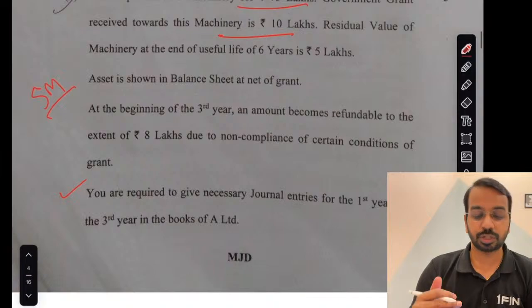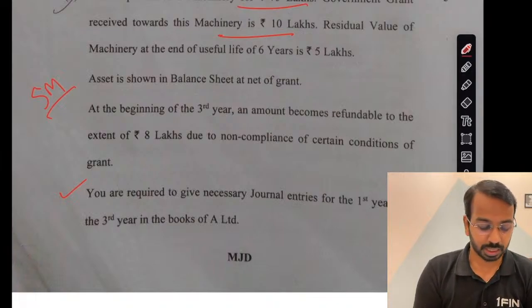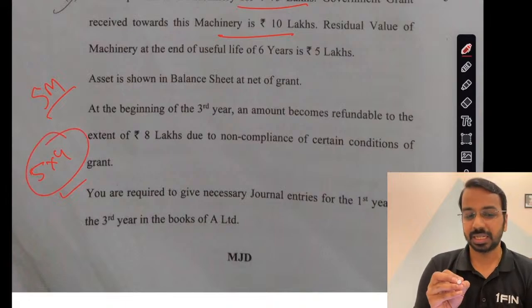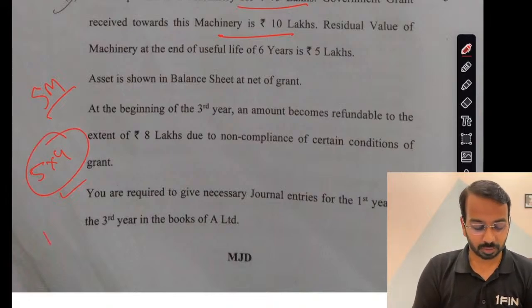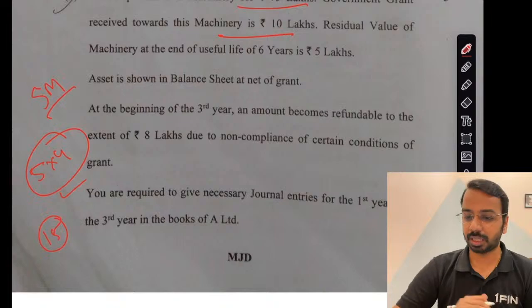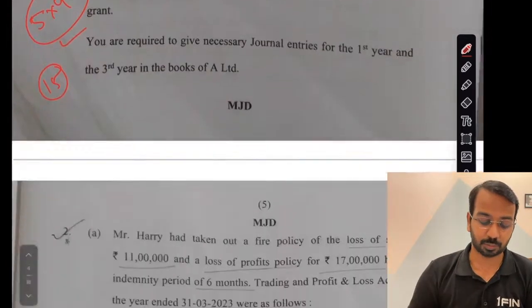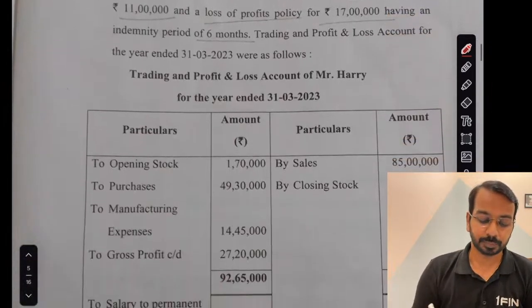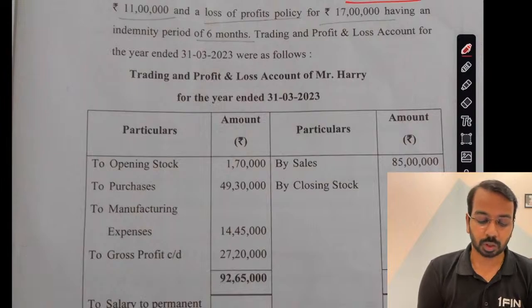So as far as question number 1, the compulsory question, is concerned, I would expect anybody to get 5 into 4 marks, 20 marks. Done well, at least 15 marks is easily doable here. Nothing was complicated as far as the compulsory question is concerned. Then here we have a loss of stock and loss of profit policy, both of them are there.